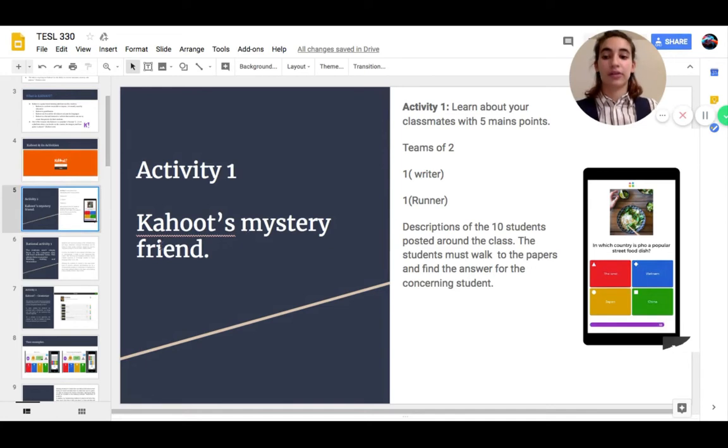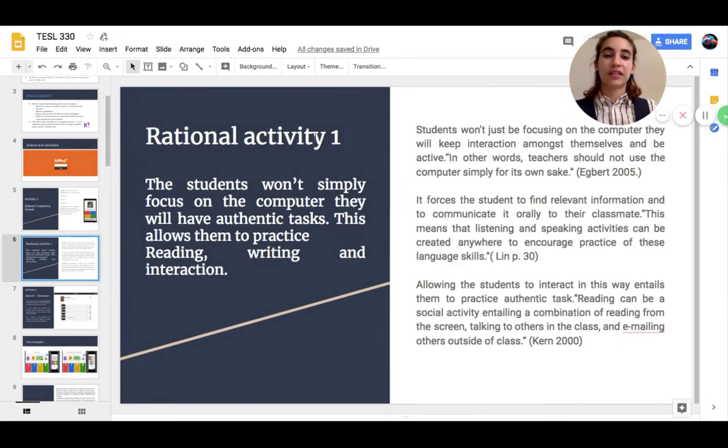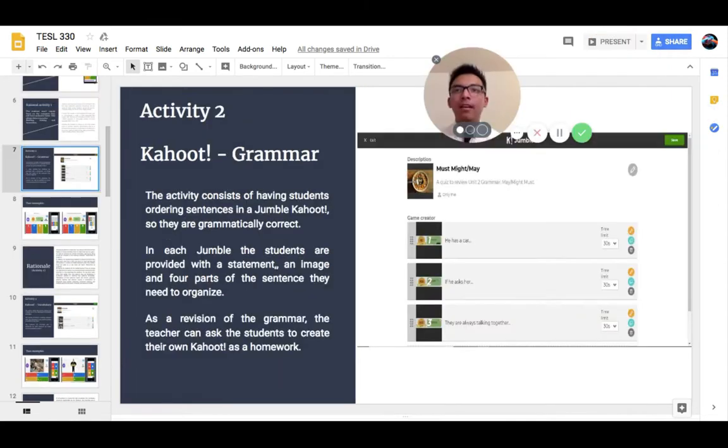This is the rationale. Basically, it is interaction, and the computer is not only used for its own sake. By having interaction and students interacting amongst each other, they are more involved in their activity and enjoy it more. In this activity, we will focus on teaching grammar with Kahoot.